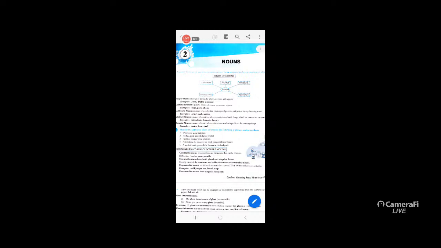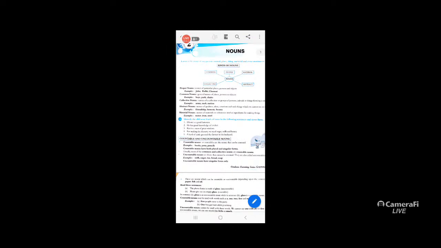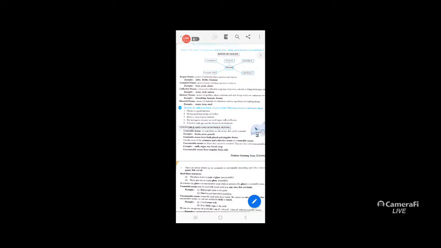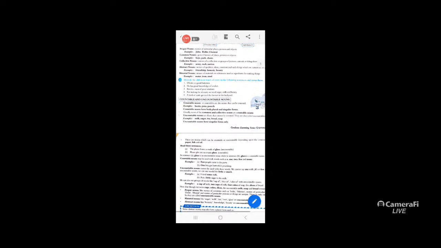Good morning, students. Today we are going to continue the second part of the chapter nouns. In the previous class, we dealt with what a noun is, that a noun is the name of a person, place, or thing, and then we started with the kinds of nouns. We did proper nouns, material nouns, abstract nouns, common nouns, and collective nouns, and the definitions of each were discussed.